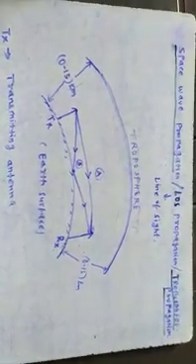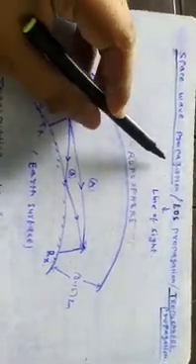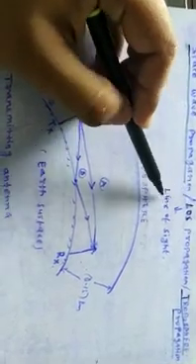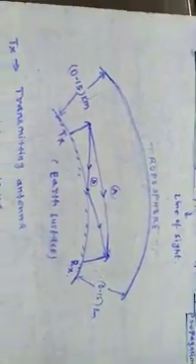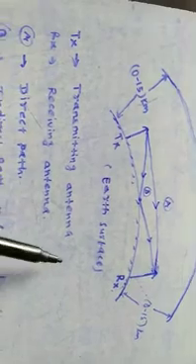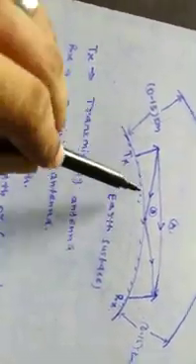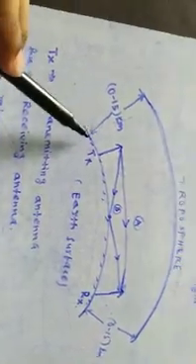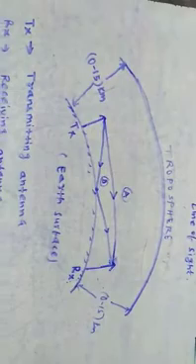Hello everyone. So I have come up with this diagram of space wave propagation, or line of sight propagation, LOS propagation, and troposphere propagation. So these are actually the same thing. I have drawn this picture in which this is the Earth surface, and 0 to 15 kilometers is the height of the troposphere.